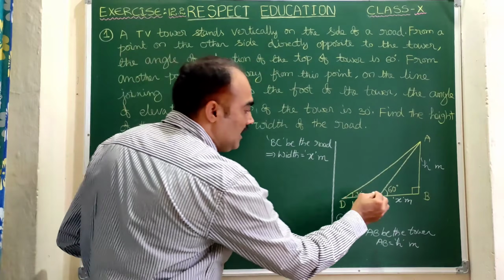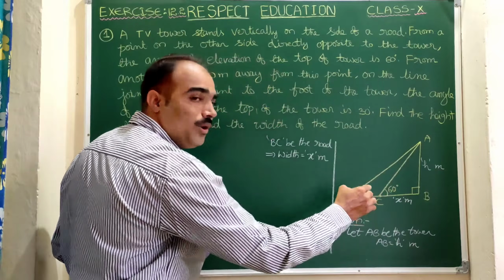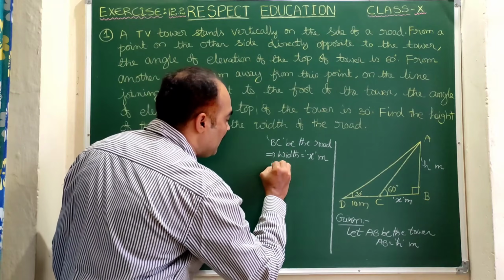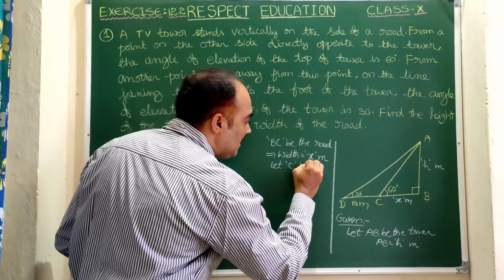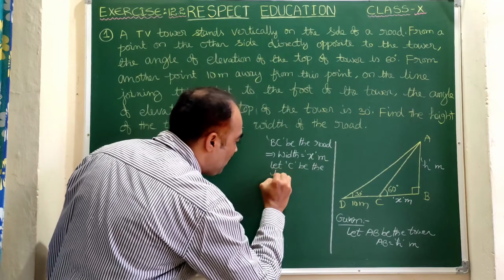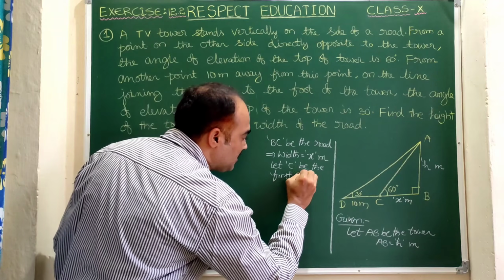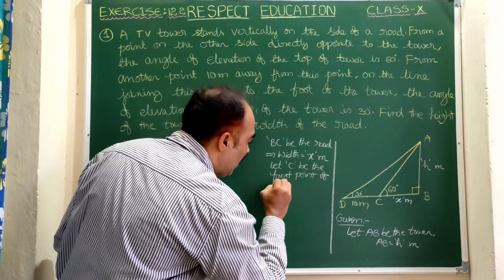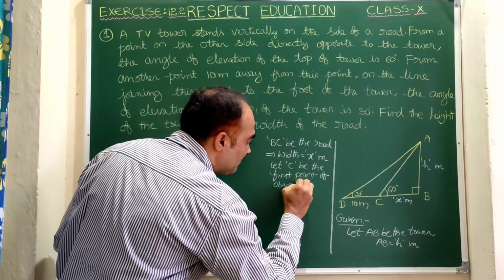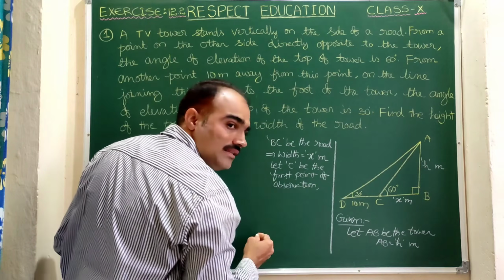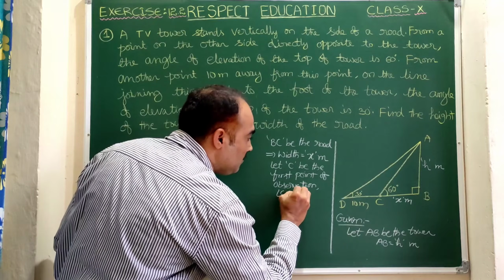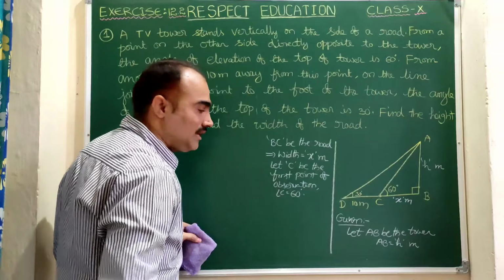Let C be the first point of observation, that is angle C is equal to 60 degrees.